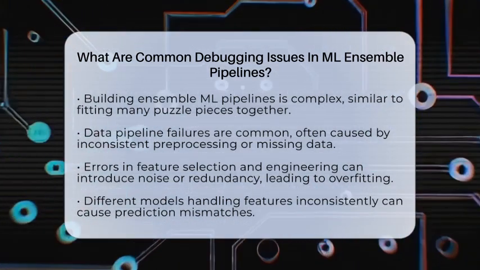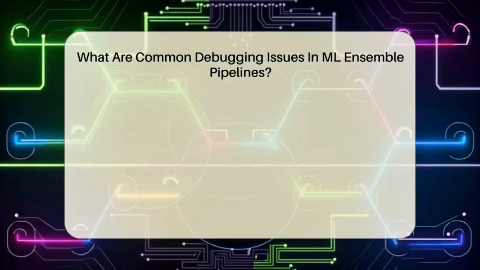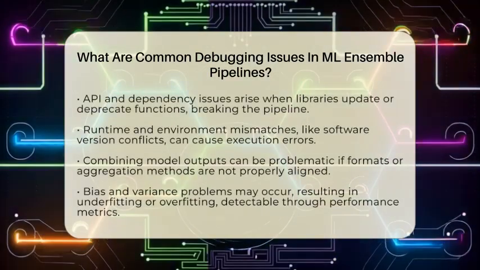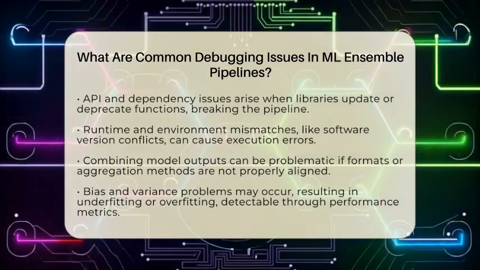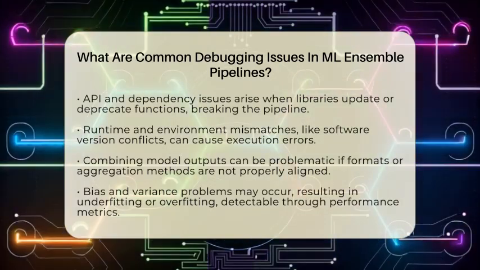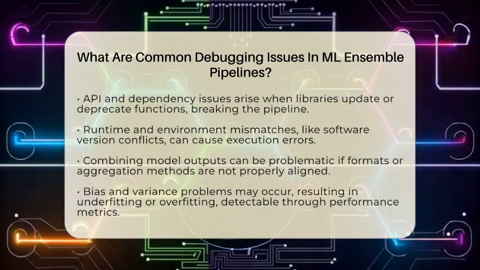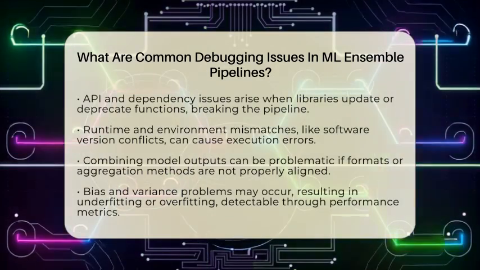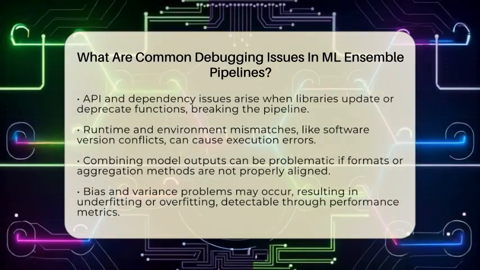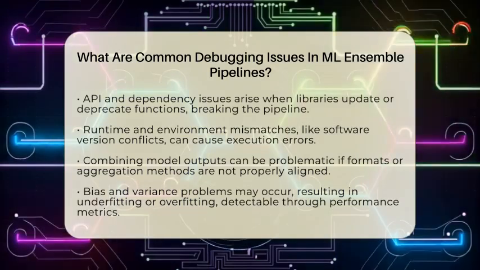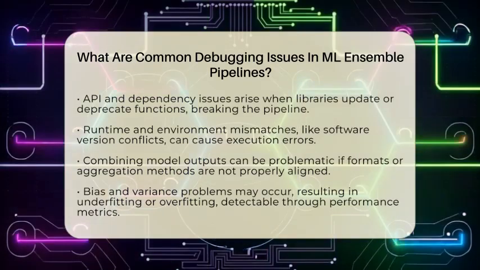Feature selection and engineering are also frequent troublemakers. If irrelevant or redundant features sneak into the models, they can introduce noise. This might lead to overfitting, where the models perform well on training data but poorly on new data. When different models handle features differently, their predictions can become inconsistent, making it hard to combine their outputs effectively. Debugging here involves checking that feature handling is uniform across all models.